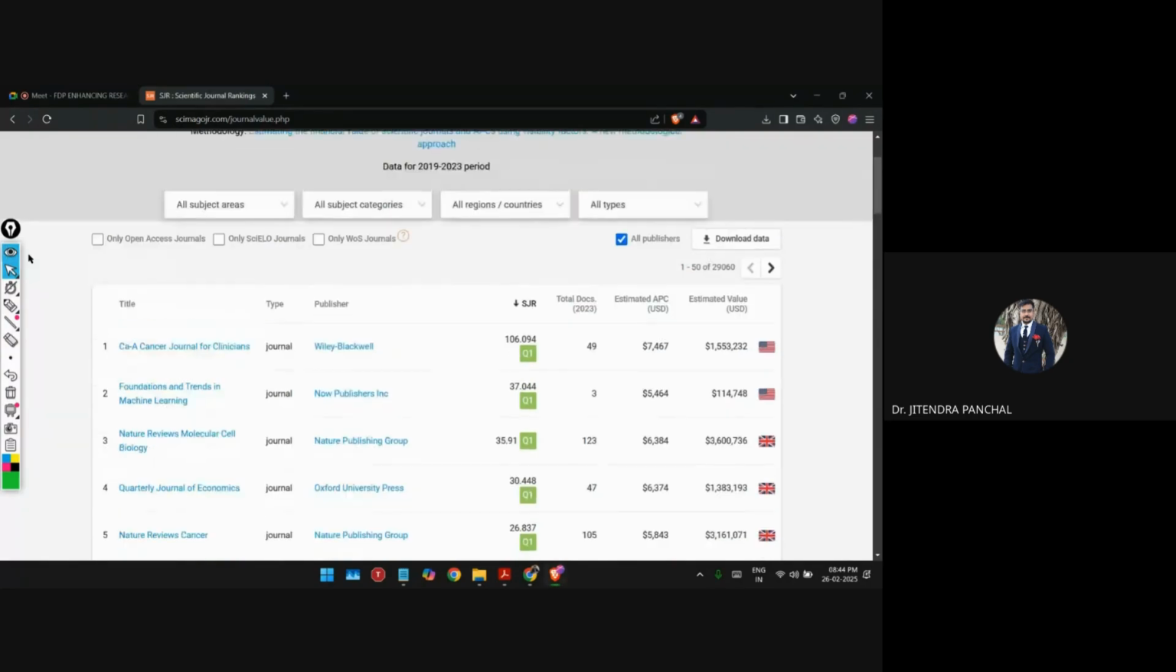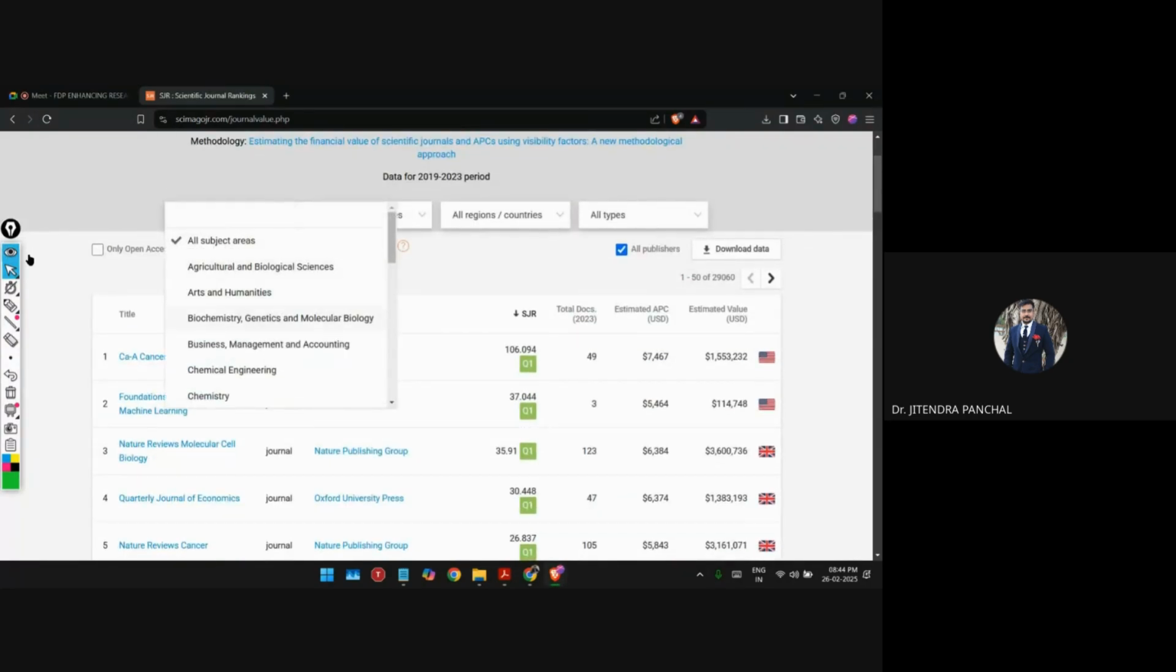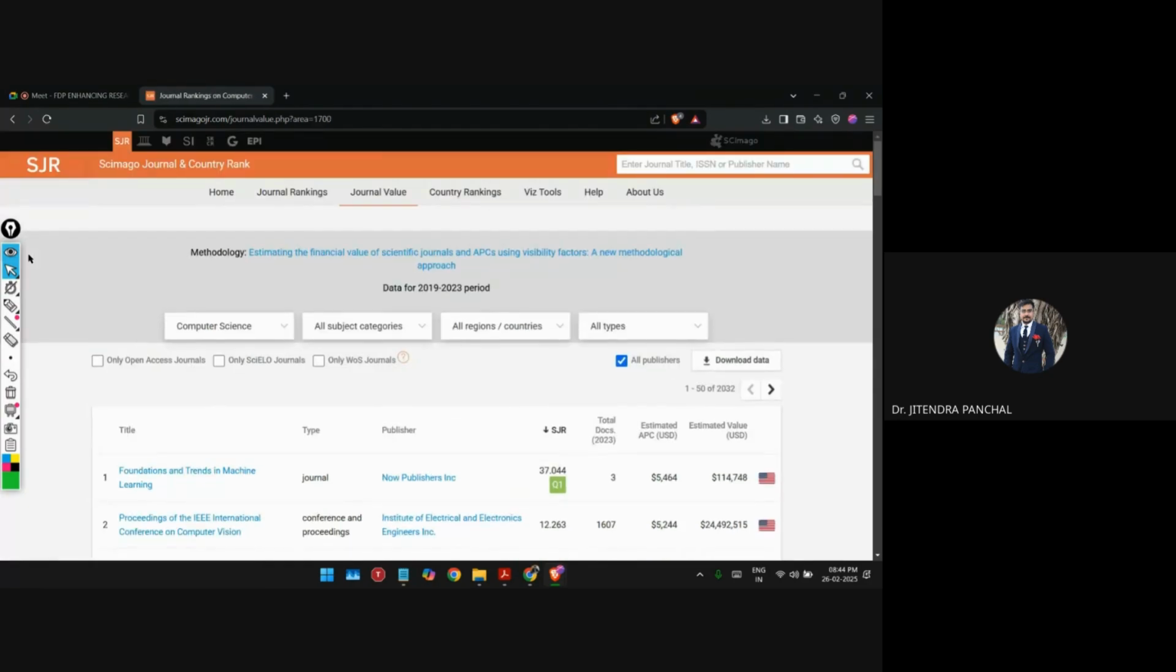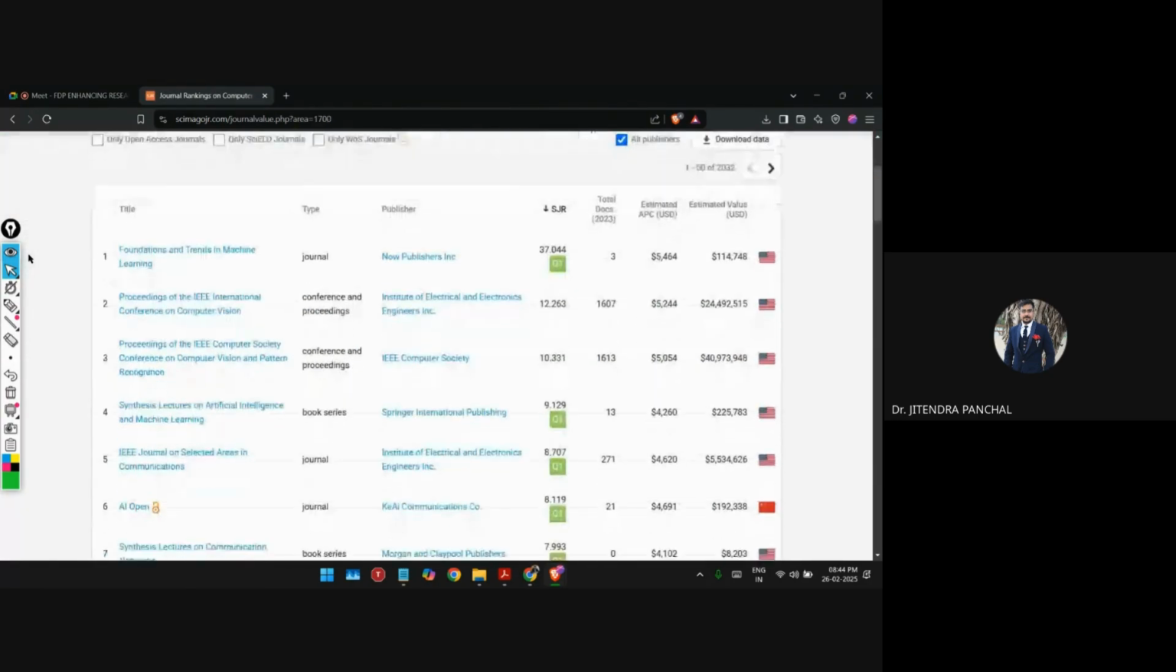And if you want to see the APC charges of a particular subject, right? For example, let me select computer science and engineering, computer science subject, right? So here you can see this is the Q1 listed journal in that, right? And the corresponding APC charges is 5,469, right?